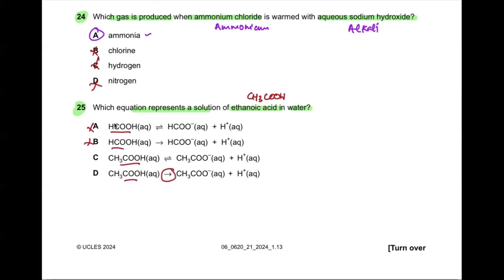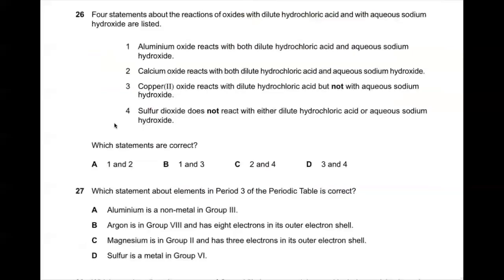So only making the arrow towards the right makes it wrong, because a weak acid partially dissociates. So we always show it with the reversible sign, losing the hydrogen ion and forming the ethanoate ion. So option C is correct. Is this understandable to all of you? Yes, sir.